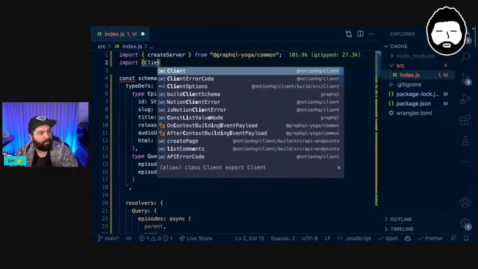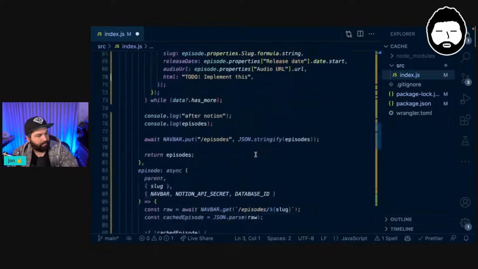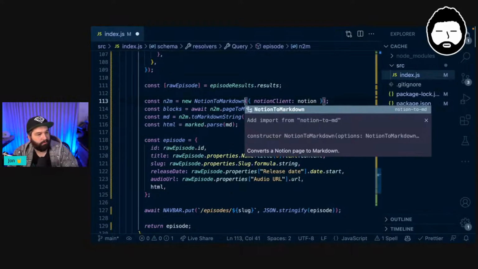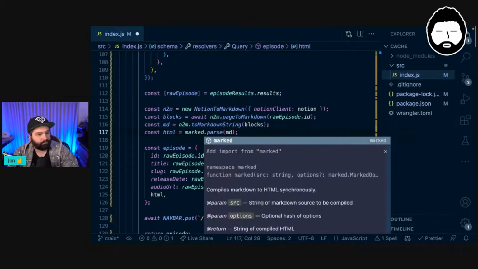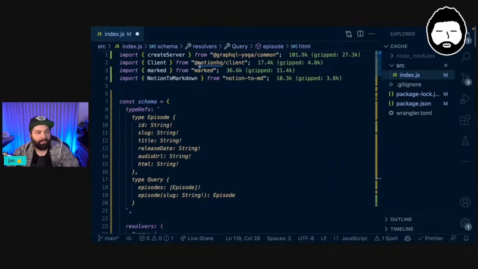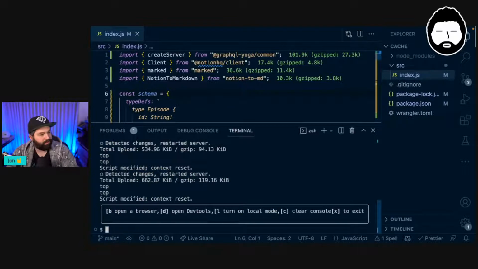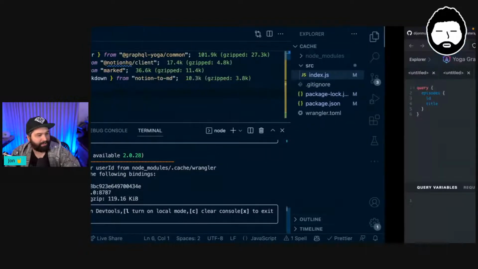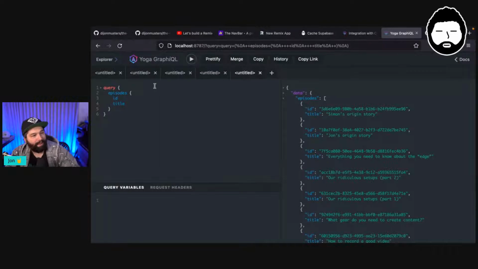We need a client from Notion HQ client, but then for our episode stuff, we are also going to need Notion to Markdown from Notion to MD, and we're also going to need Marked from Marked. So we have these libraries installed from previous streams. We did this in the first episode, but I didn't import them at the top here. So everything was not working. I'm surprised I didn't get an error message that nothing was actually defined, but that's fine. It's my fault. But now we can go and get our list of episodes.